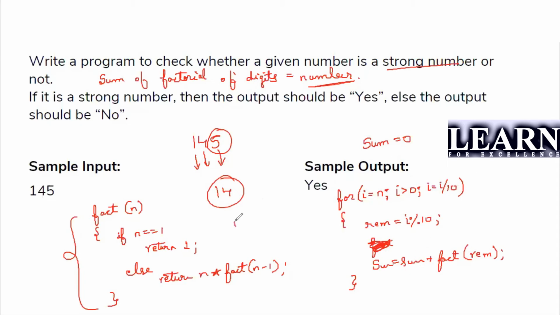Next, again, it becomes i by 10. It will become 1. Again, it is greater than 0. Next, I'll be taking it out. This will print. So what you have to do is, at last, you have to check if sum is equal to n. Then you have to print s. Else you have to print no.